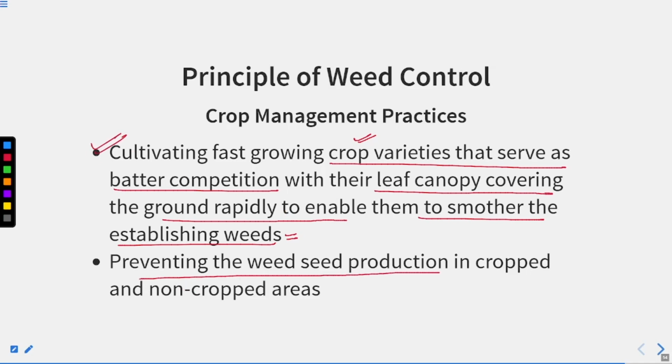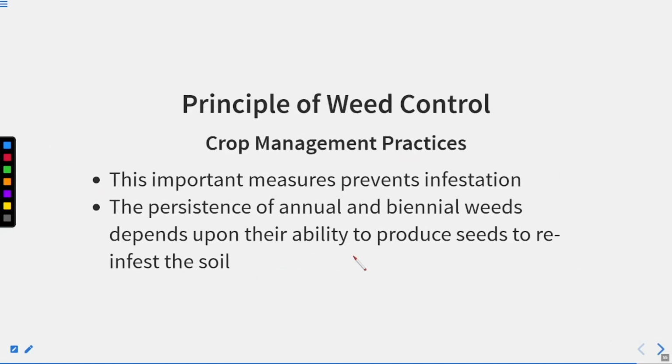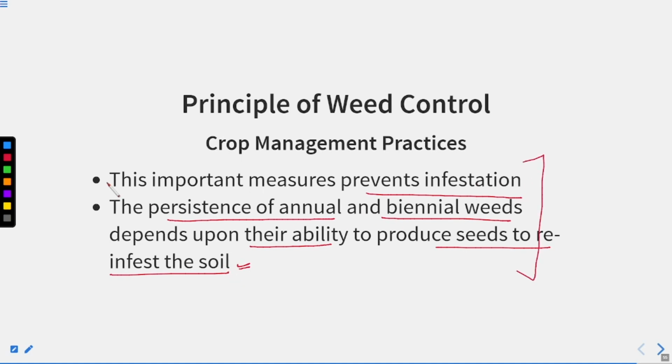Preventing weed seed production in cropped and non-cropped areas. We must prevent the production of seed by weeds. This important measure prevents infestation. The persistence of annual and biennial weeds depends upon their ability to produce seeds to reinfest the soil. So if you control the production of seed by weeds, then basically you are controlling the growth of weeds, right?